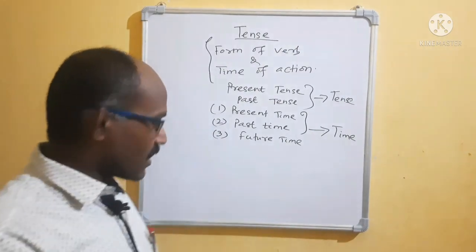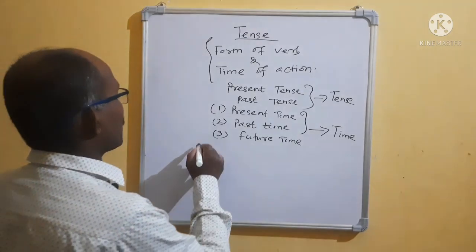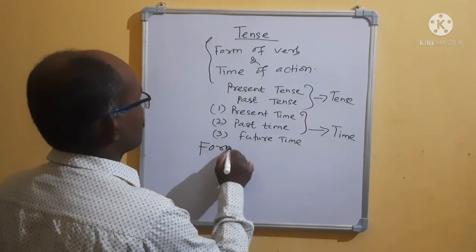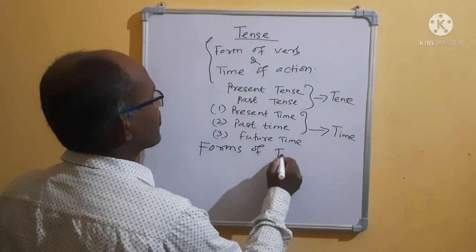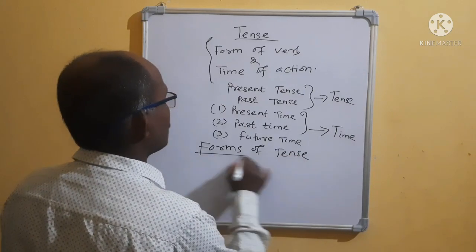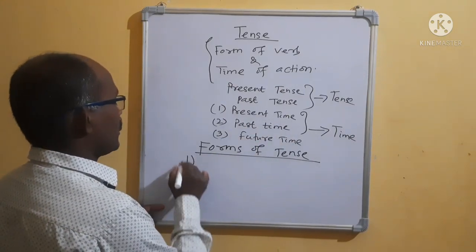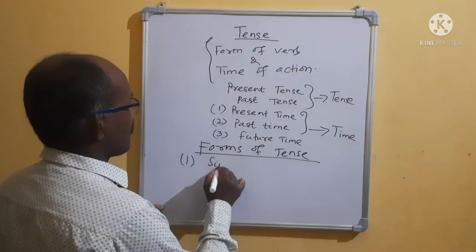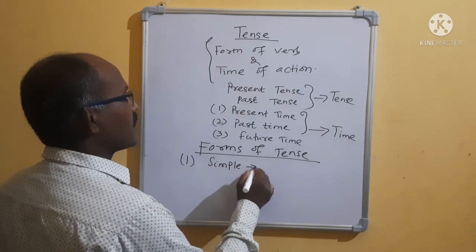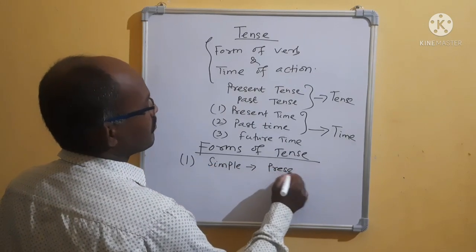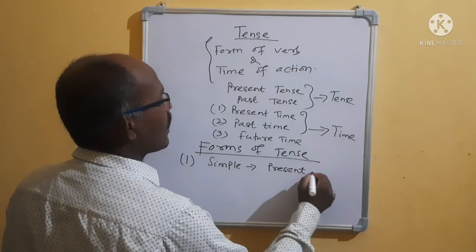Then come to the forms of tense. How many forms are there? If we know, then it will be easy. Number one, simple form. It is in present and past.